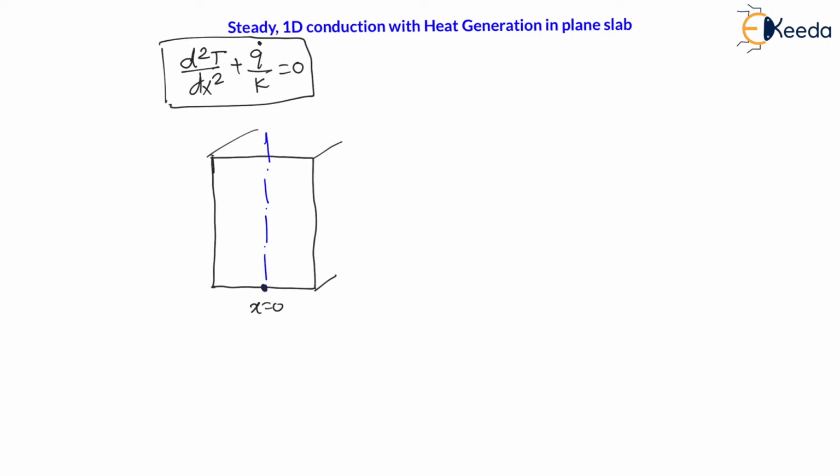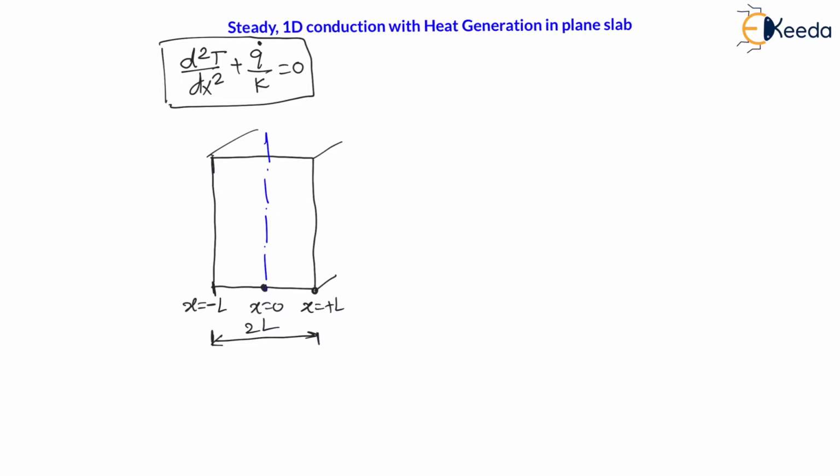Here x is equal to 0. And let us say the slab length is 2l. Here this distance is 2l. Therefore, at this location, as it is on the left side, x will be equal to minus l. And at this location, as this point is towards the right side, the distance x is equal to plus l. This is our assumption, that the length of the slab will be equal to 2l, from minus l to plus l, right? And this is the center line.